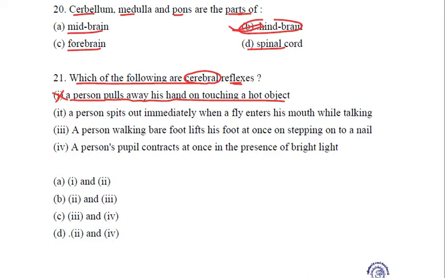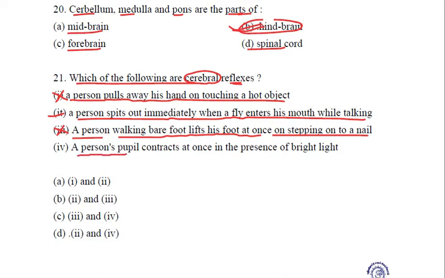A person spits out immediately when a fly enters his mouth while talking. Now this is a cerebral reflex, right? A person walking barefoot lifts his foot at once on stepping onto a nail. Again, this is a spinal reflex, not cerebral.